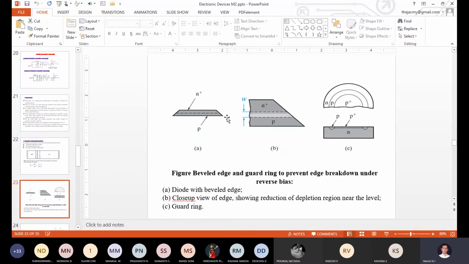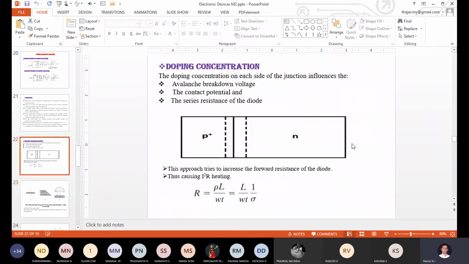This is the one method. The second method, guard ring concept. So nimdu depletion region ಏನಿರುತ್ತೆ ಆ ಒಂದು ಏರಿಯಾಗೆ we have to insert one guard ring over there. ಈ ಕಾನ್ಸೆಪ್ಟ್ ನಾನು ನಿಮ್ಗೆ ಈಸಿಯಾಗಿ ಎಕ್ಸ್ಪ್ಲೈನ್ ಮಾಡ್ಬೇಕಂತ ಹೇಳಿದ್ರೆ, okay, I will take a one real time example.